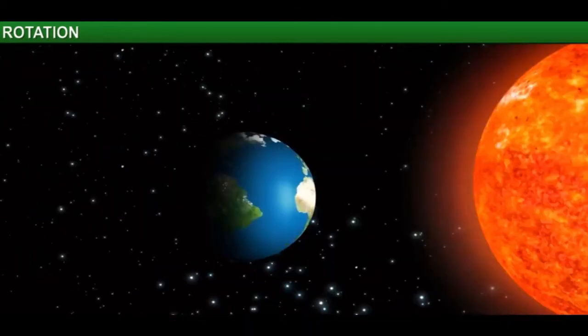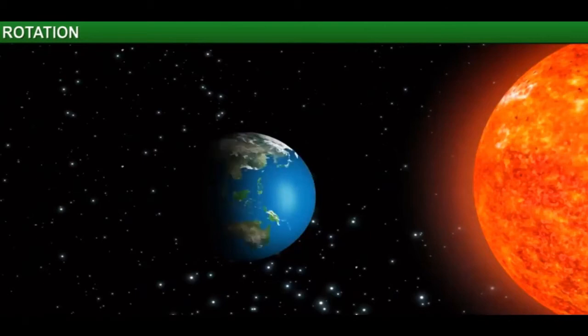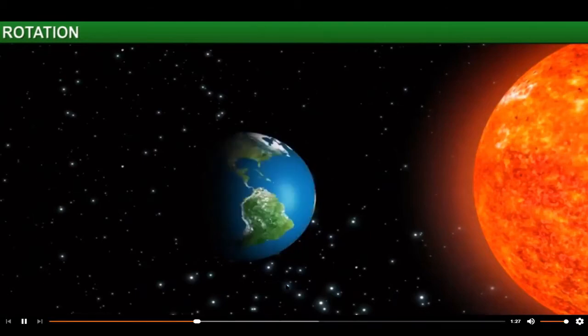While the Earth rotates, the Sun remains stationary. As the Earth rotates, only half of it faces the Sun at any time, always.